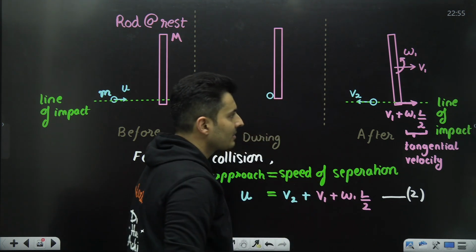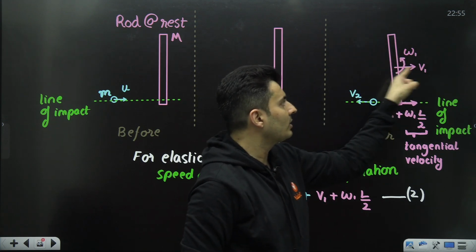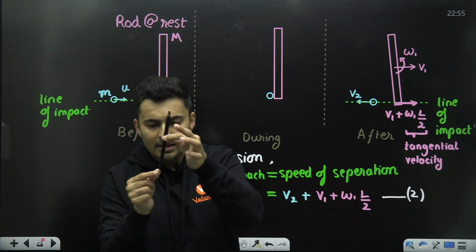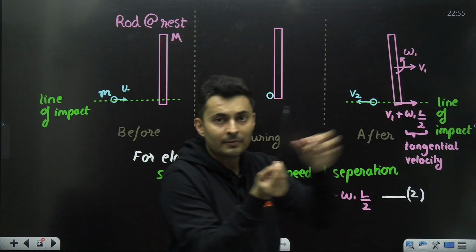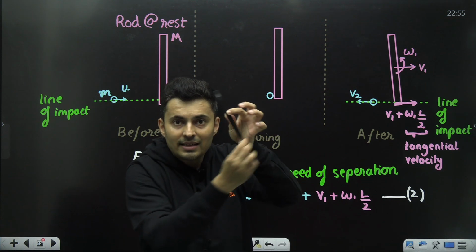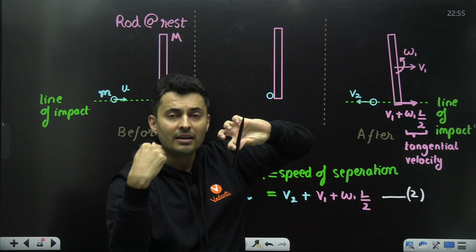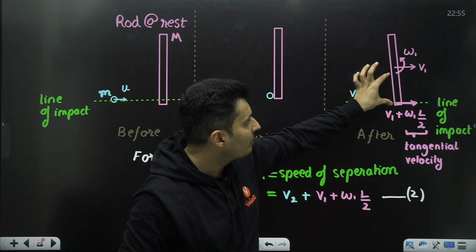How do I get this? Now this point is not only rotating but also translating because of the center's speed. So the center is pulling the bottom with a speed of v1, and it is also rotating simultaneously. So it has this circular tangential speed omega r, where the radius is the length of the rod by 2.